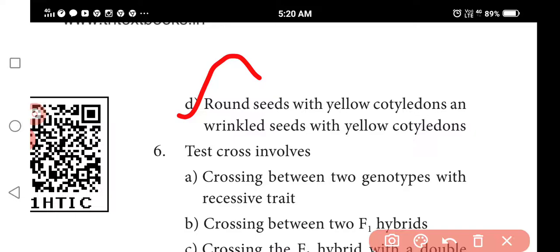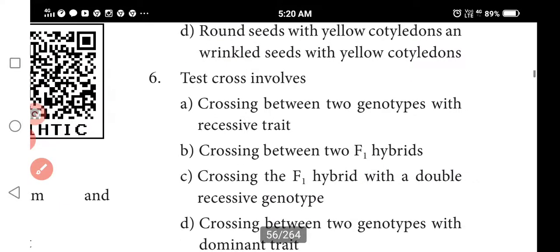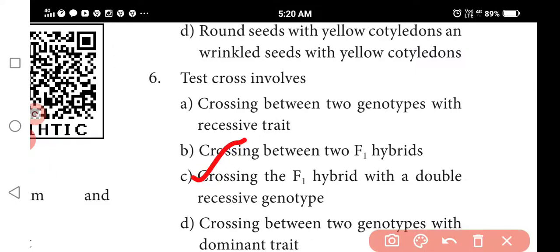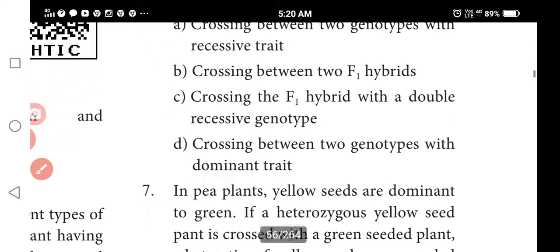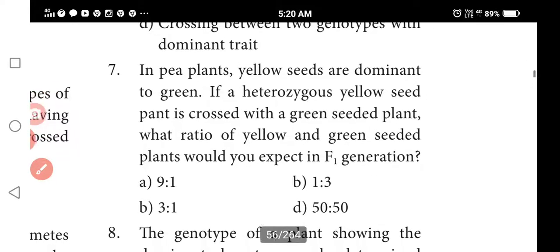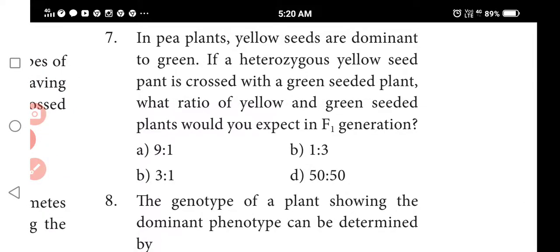Next, test cross involves what? Test cross involves crossing of the F1 generation with the double recessive parent. Next one, in pea plants, yellow seeds are dominant to green. If a heterozygous yellow seeded plant is crossed with a green seeded plant, what ratio of yellow to green seeded plants could be expected in the F1 generation? In the F1 generation, 50:50.